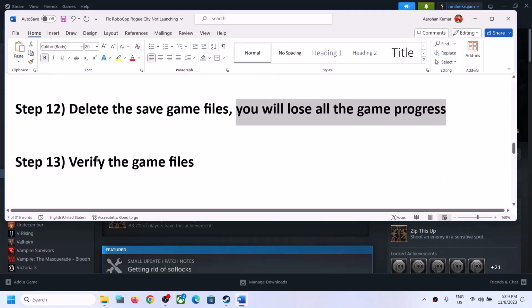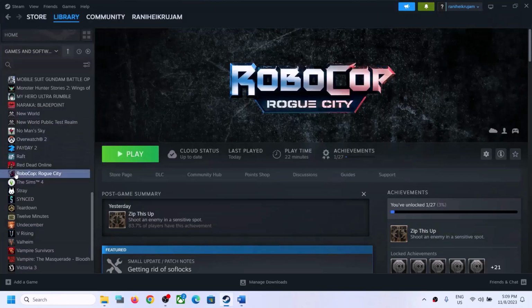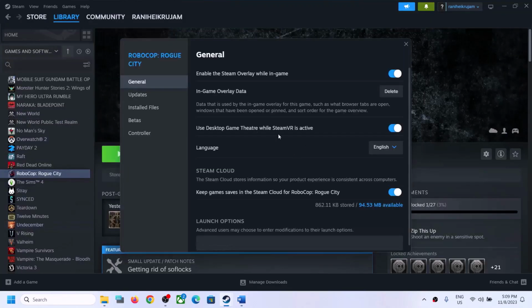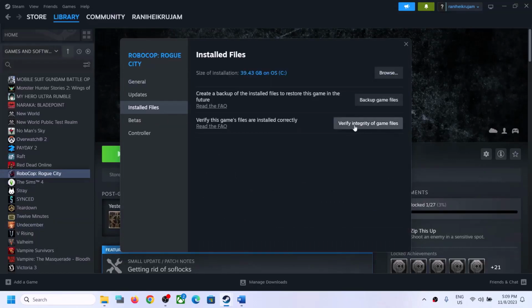Next step is to verify the game file. Now this is important. So make a right click on the game, select properties, go to the install files tab and then click on verify integrity of game files. After the verification, launch the game.